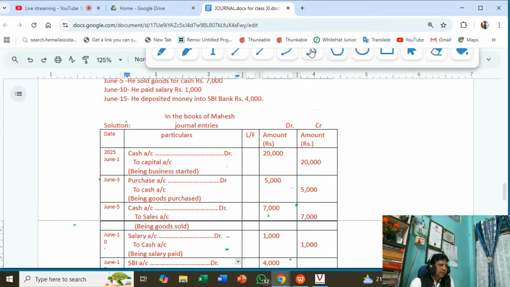You just draw the format and write nothing in this column. LF is the ledger folio column. These are the things you have to understand.